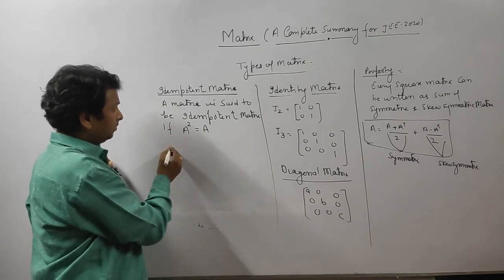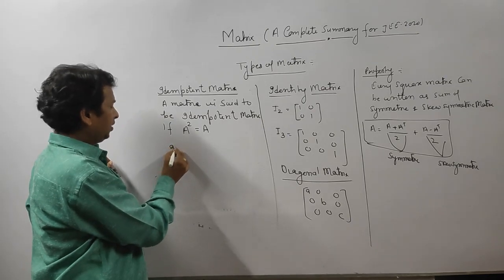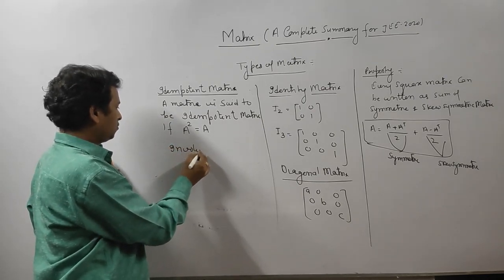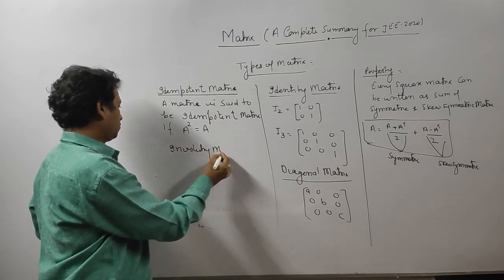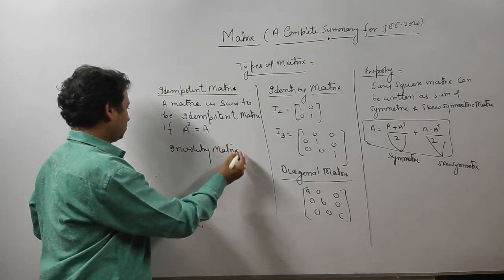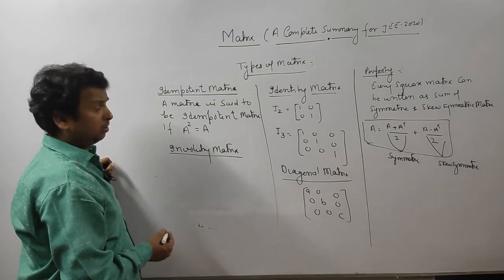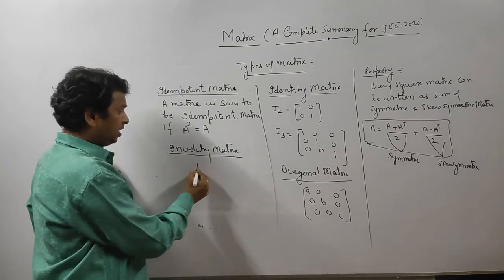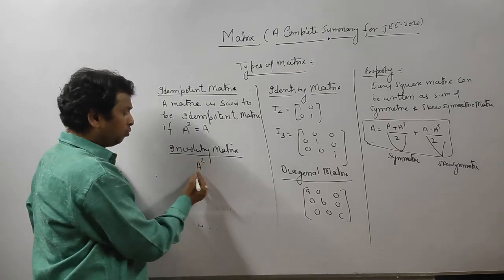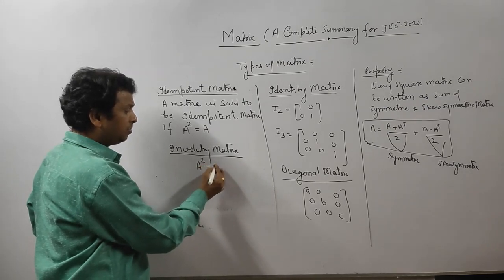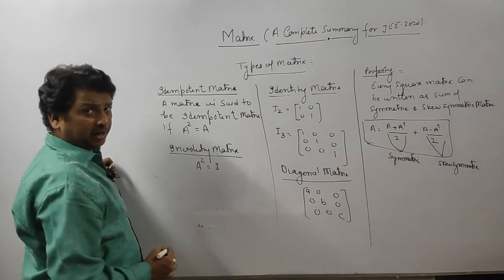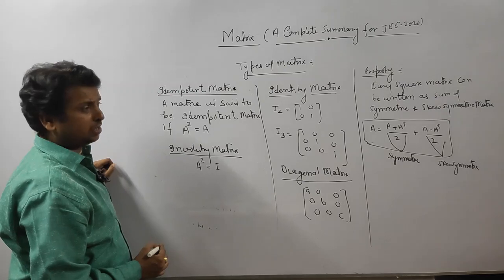Then second is involutory. The involutory matrix is very important for JEE Mains. Why? Because when you calculate A square, if it becomes the identity, then the matrix is known as an involutory matrix.